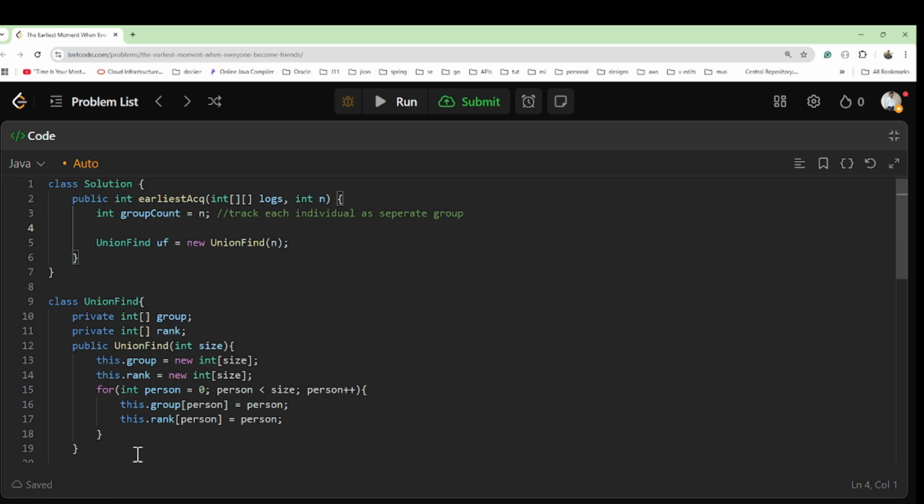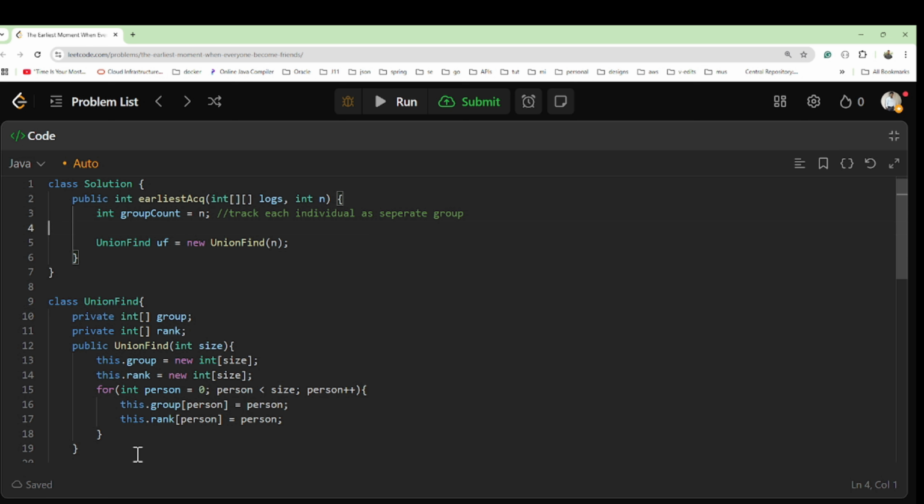Now if you talk about how many groups initially we have, it is the number of persons that we have. So individual groups are 6 initially, 6 we have been given. Number of groups is equal to n. So to sort the logs by timestamp in chronological order, what should we do? We will sort it.